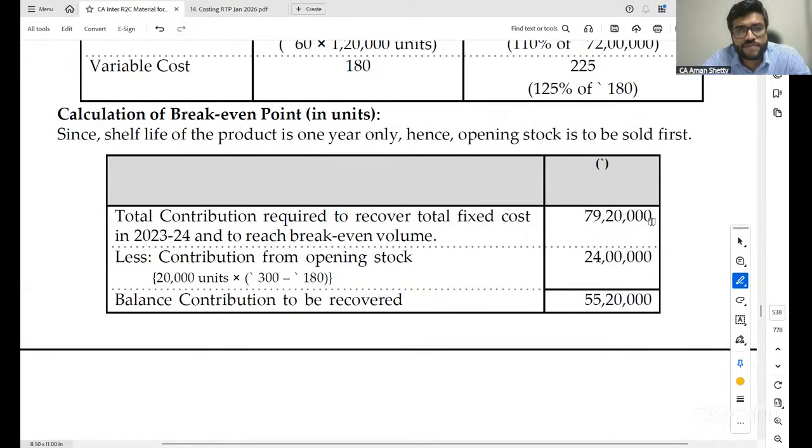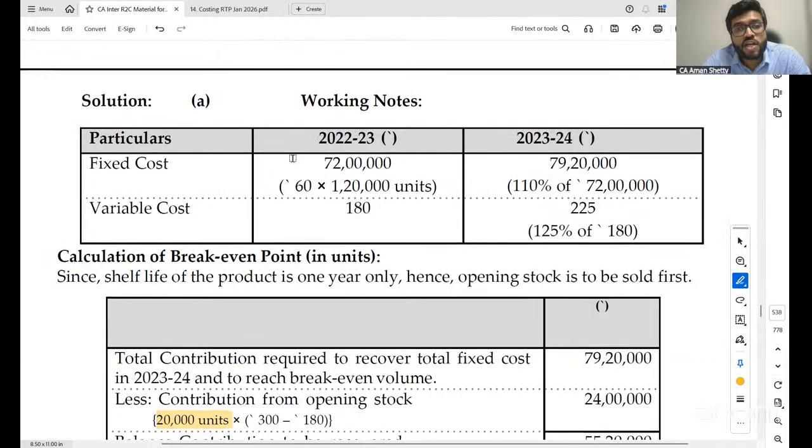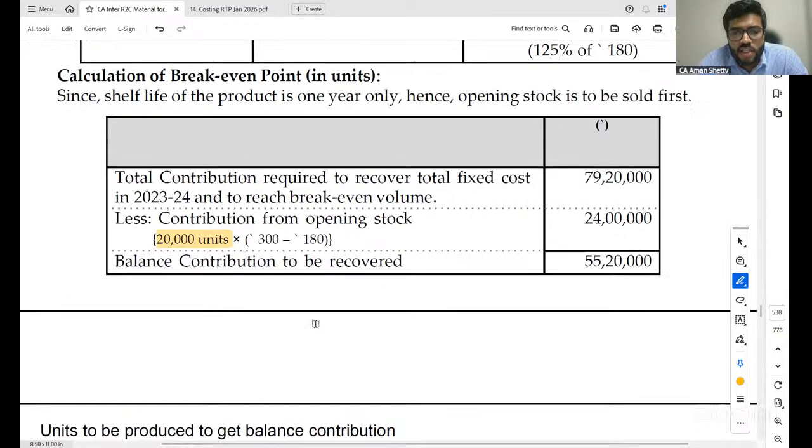Yes, everybody? Now, out of this, there is opening stock of 20,000 units. For this opening stock, what is the contribution? Contribution will be based on 180. For the opening stock, contribution will be based on 180. Did you understand? So therefore, 300 minus 180, mark this important.